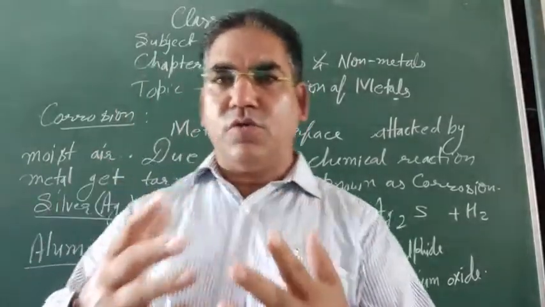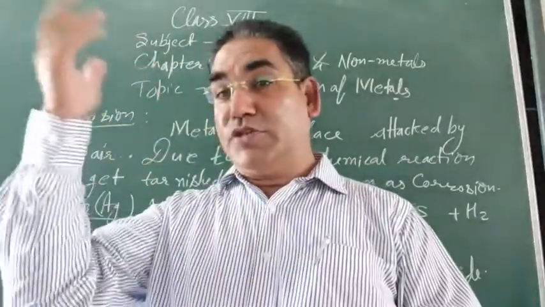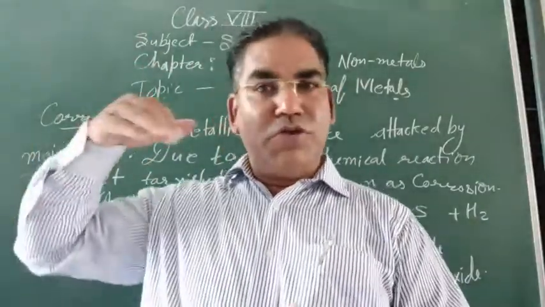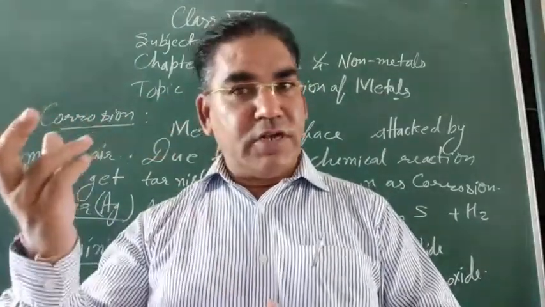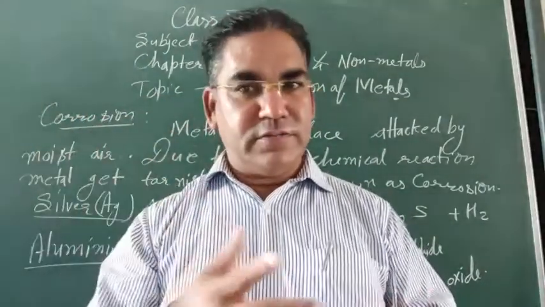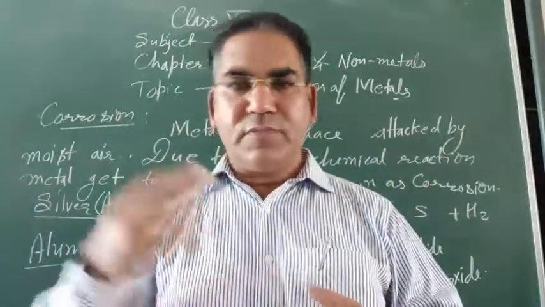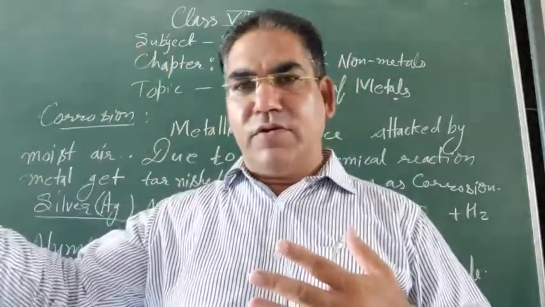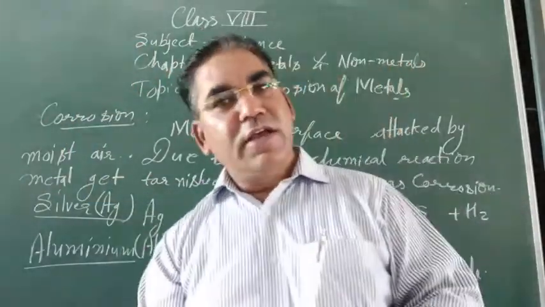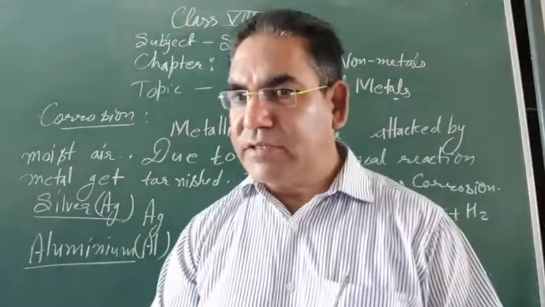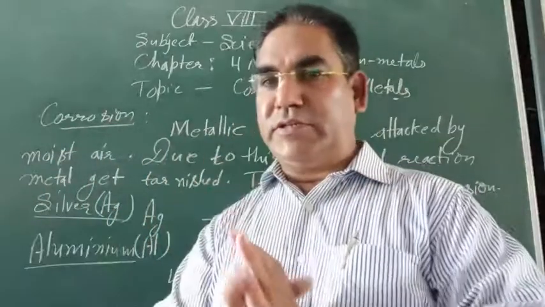What is corrosion? You know well, there is moisture in the air nowadays. Moisture means water plus oxygen from the air. This moist air, when it comes in contact with a metallic surface, produces metallic oxides.